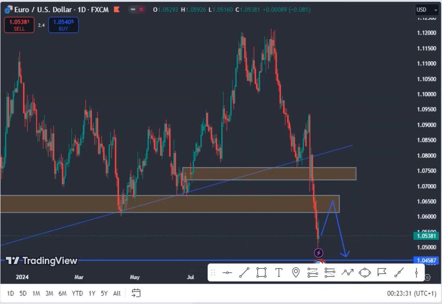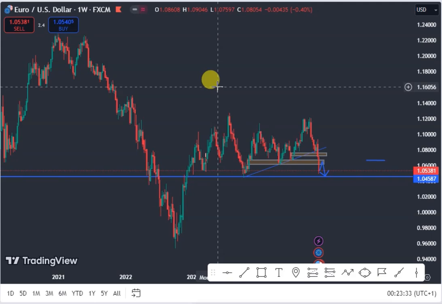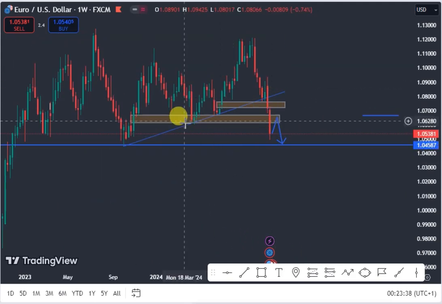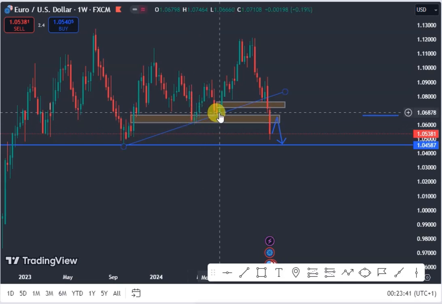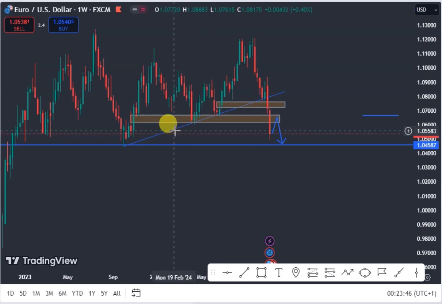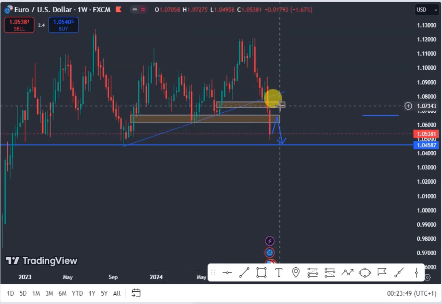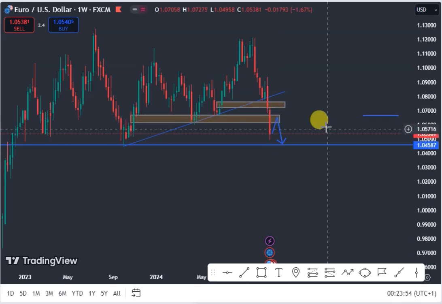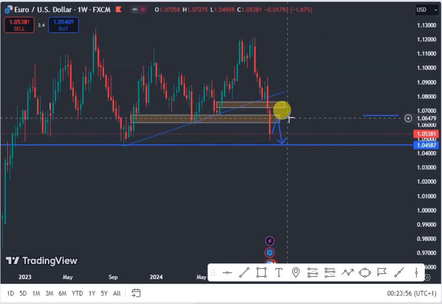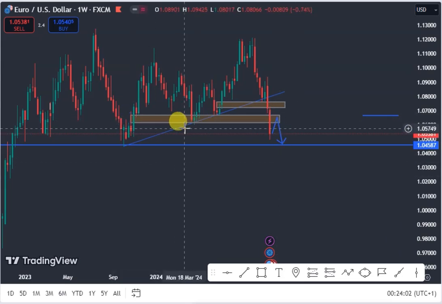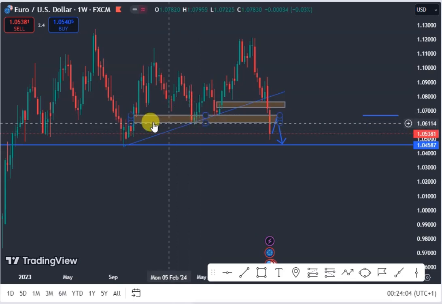So let's look at the weekly chart of the EURUSD. EURUSD on my weekly chart also converted this support into resistance. So long price converted this support into resistance, we expect price to do a retest of this region before we look out for our selling opportunity. So we expect EURUSD to continue to drop this coming week, but we expect price to do a retest of this resistance level, this previous support level that turned to resistance. So we expect price to retest them before we see price pushing lower.